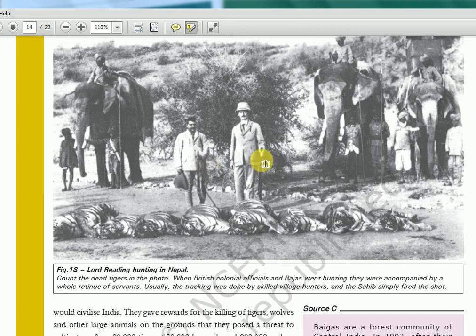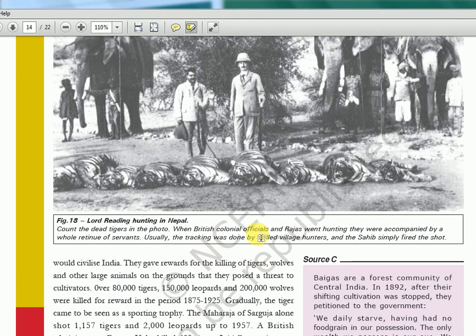Shooting anyway, these people will know. So they just need to aim and fire. That's all they did. All the hard work the other people will do. They'll be sitting on these elephants and coming, and simply shooting. They are killing 8, 9, 10, and then their skin and claws will be used. It was a very sad thing which happened.